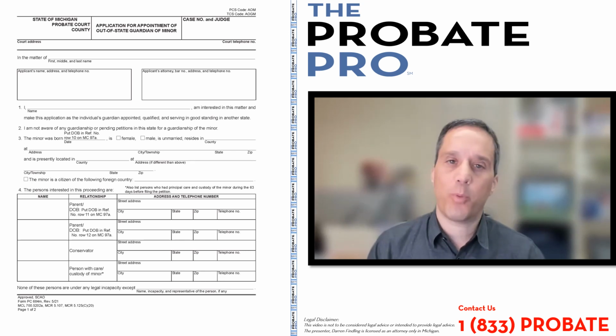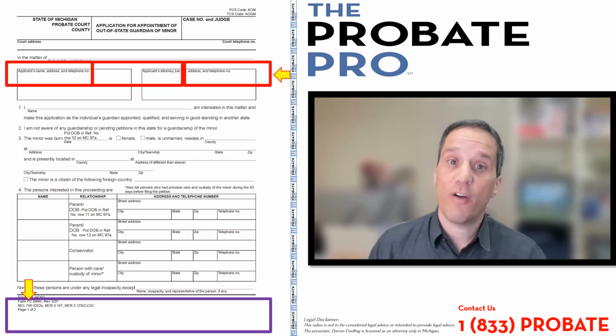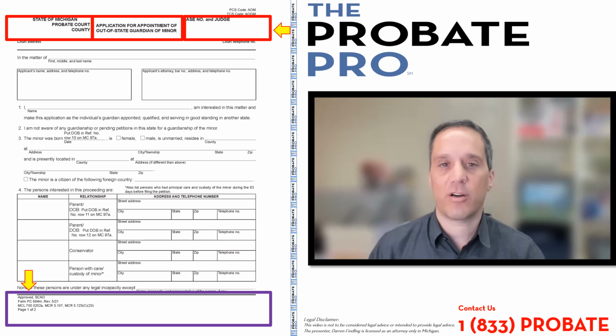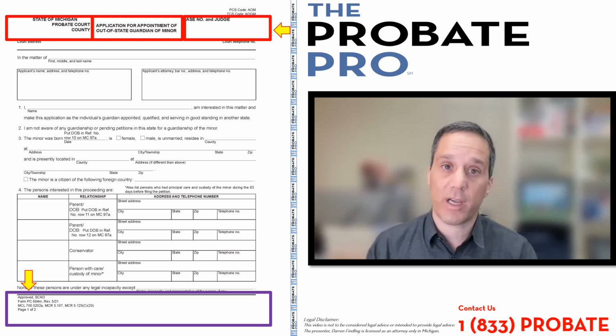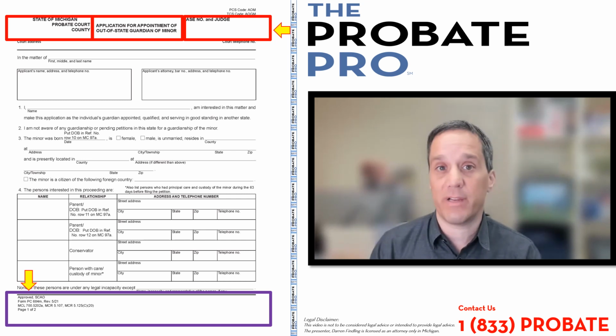The petition to appoint an out-of-state guardian for a minor. Hi, I'm Darren Findling of the Probate Pro, and we're going to cover SCAO Form PC 684M. SCAO stands for State Court Administrative Office.